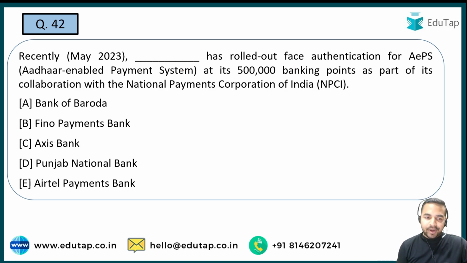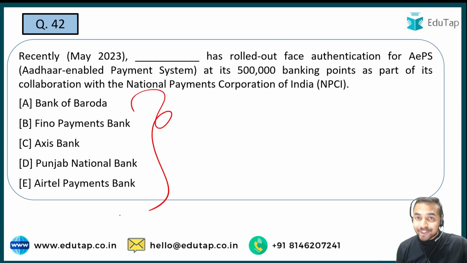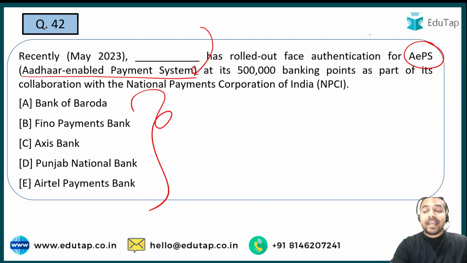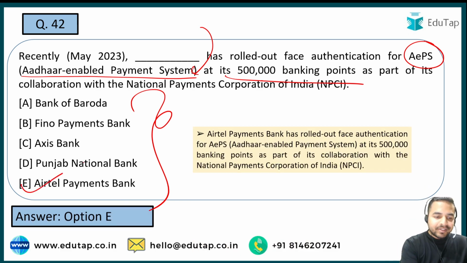Now let's move on to the next question. In this question you are required to tell me the name of the bank which has rolled out face authentication for AEPS, that stands for Aadhaar Enabled Payment System. Guys, it is very important to remember full forms here. So always remember, whenever such an acronym is there, do remember its full form. It has rolled out face authentication for the Aadhaar Enabled Payment System at its 5 lakh banking points. The question is which bank launched the service. And the name of that bank is Airtel Payments Bank.